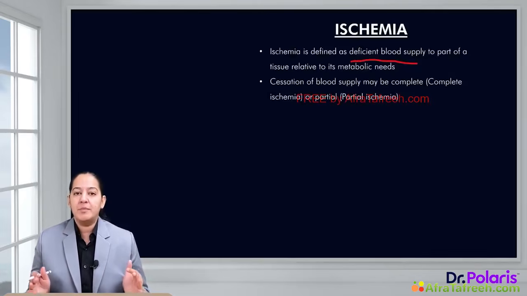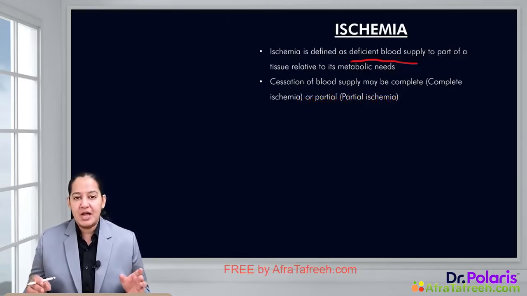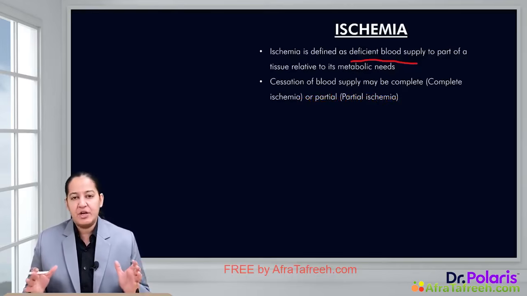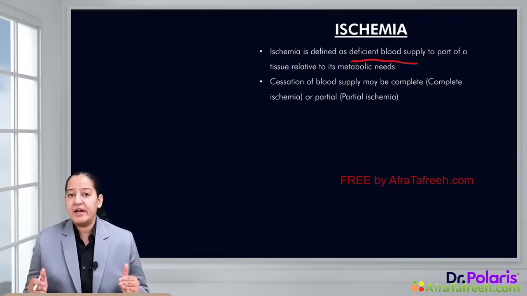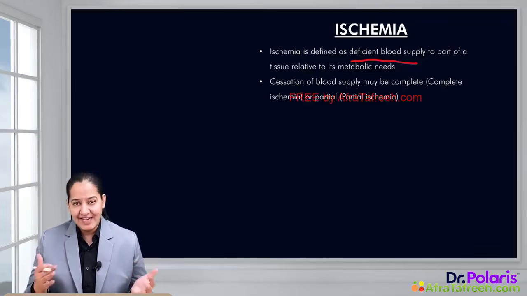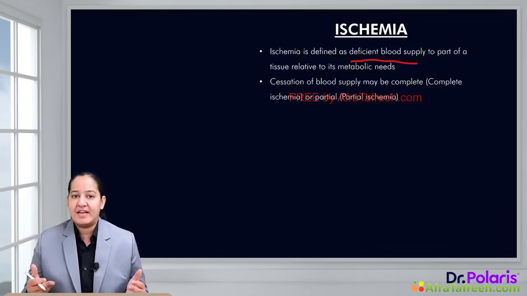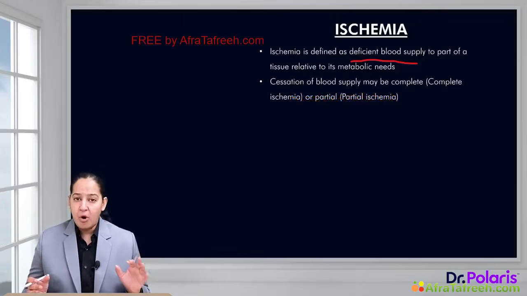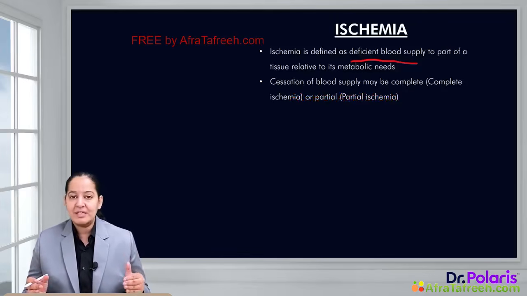We know that the human body is made up of multiple organs. All the organs are made up of cells. The cell is the structural and functional unit of life. All cells, for vitality, require energy. Energy means ATP. So all the cells need to synthesize ATP for functionality, for vitality. For the synthesis of ATP, oxygen is required. And for oxygen, the blood supply is a must for all the cells, all the tissues, all the organs.